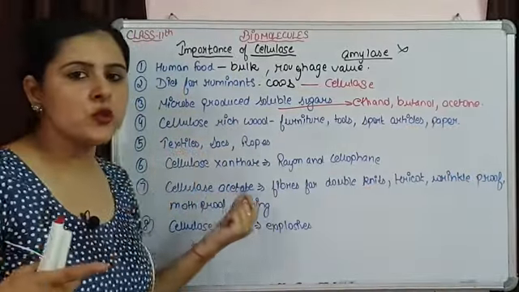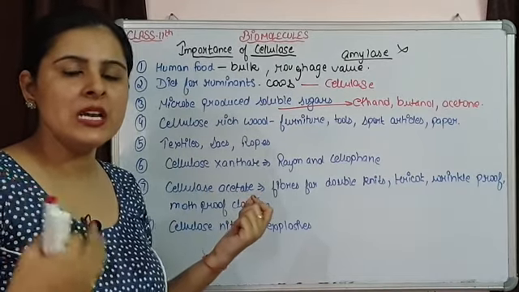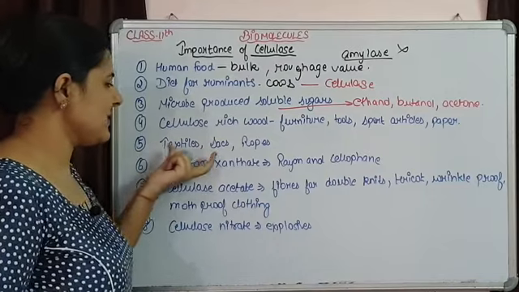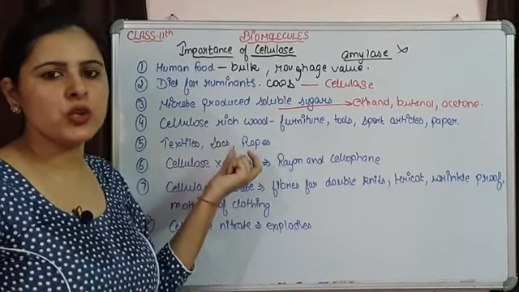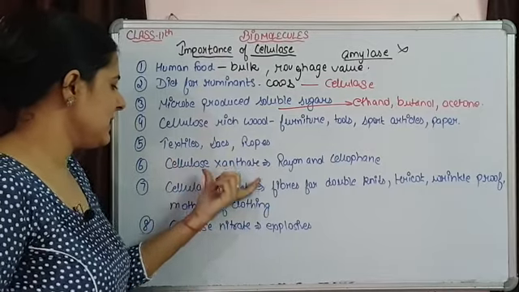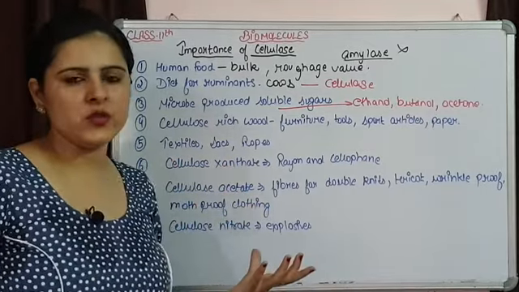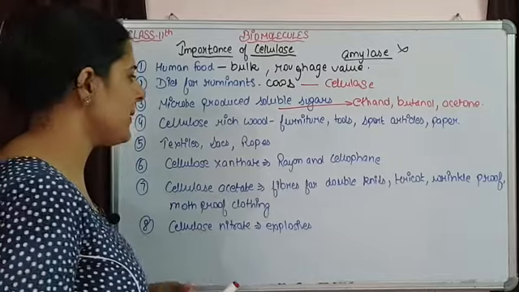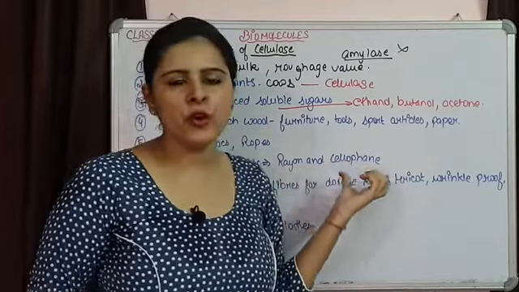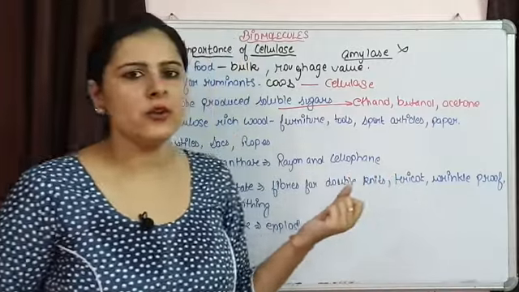Now they are also used, depending upon how much cellulose content is present, in textiles, sacks like jute, or making ropes. Then cellulose xanthates, these are the derivatives of cellulose which are used for different purposes. The cellulose xanthate is used in the formation of rayon and cellophane.